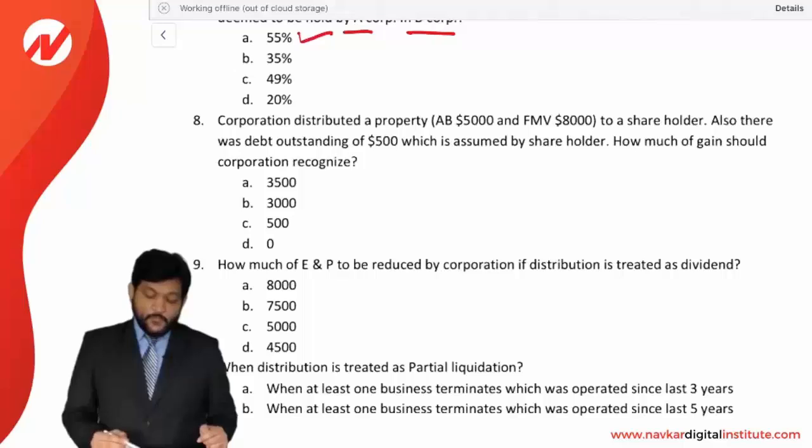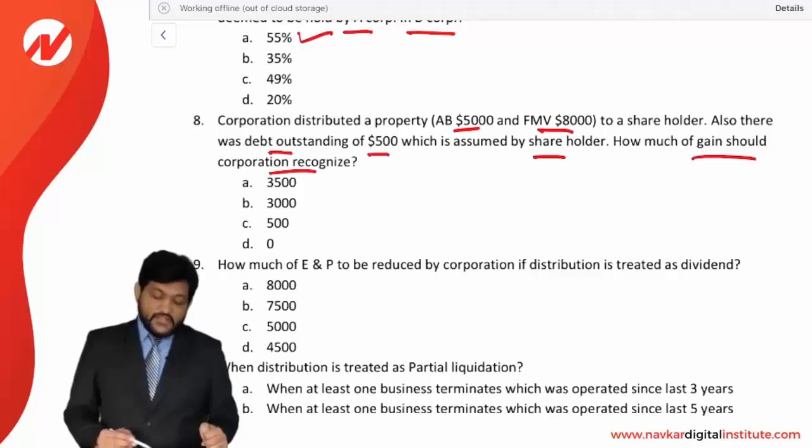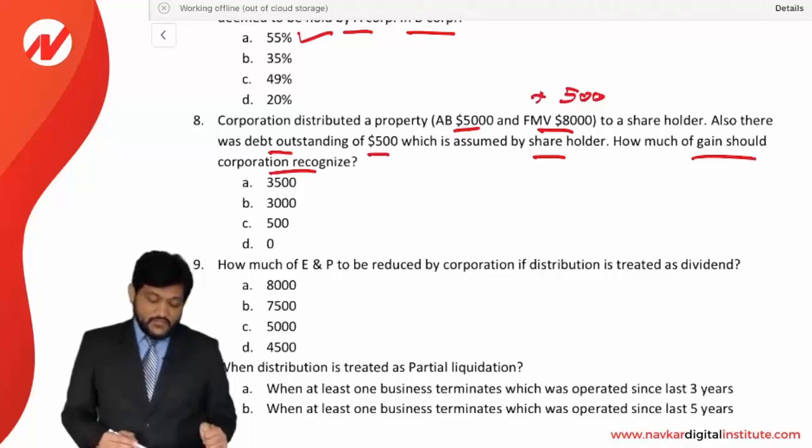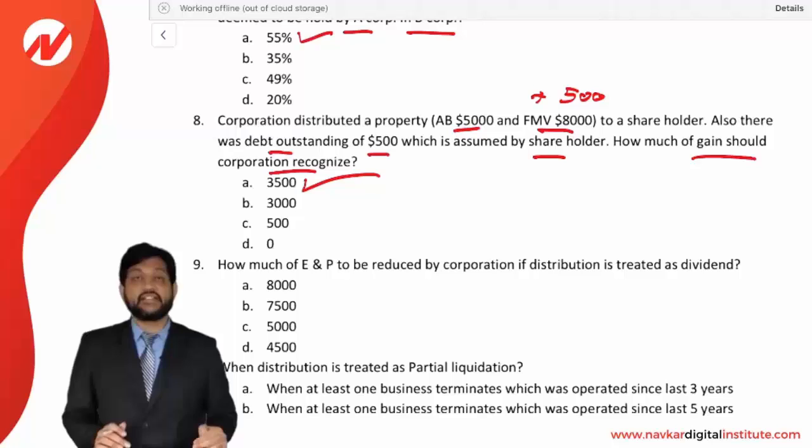A corporation distributed a property whose AB is 5,000 and FMV is 8,000 to a shareholder. Also, there was a debt outstanding of 500 which is assumed by the shareholder. How much gain is to be recognized by the corporation? Gain to be recognized is FMV 8,000 plus debt assumed, that is 500, less adjusted basis. So it will come to 3,500. So 3,500 is the gain to be recognized. Answer is A.